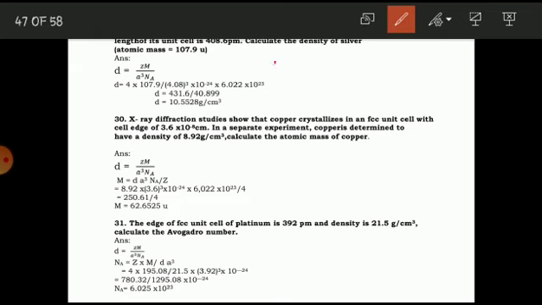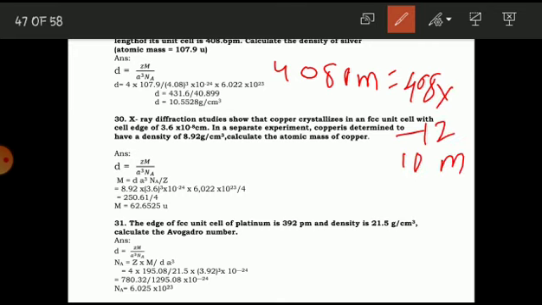You have to consider first 408 picometer is equal to 408 into 10 raised to minus 12 meter. Later on you can convert this into 4.08 into 10 raised to minus 10 meter.